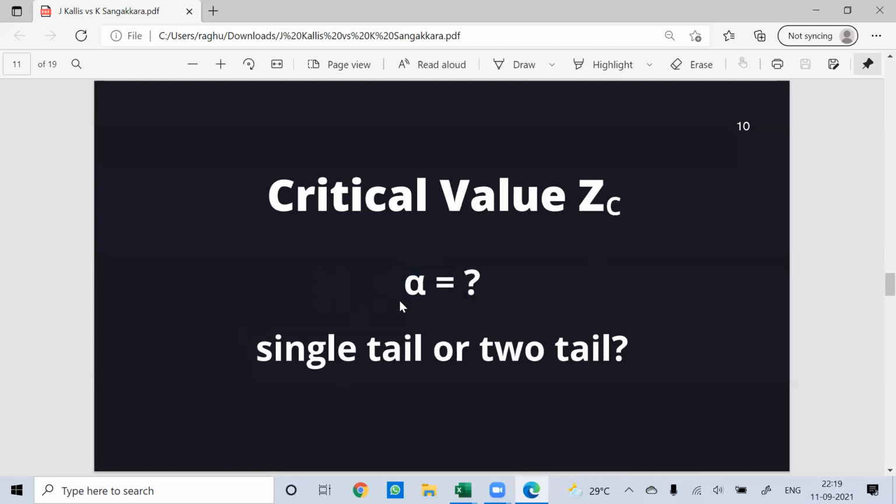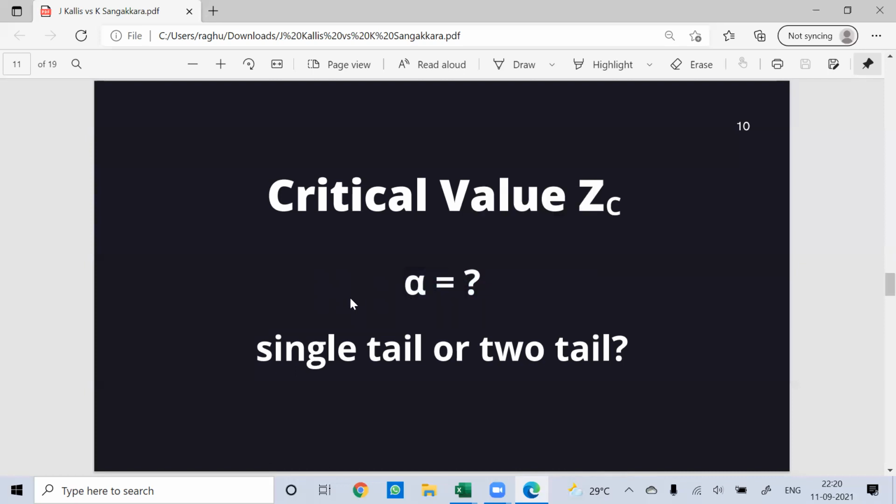Now the alpha value relates to a term called the confidence level. For example, let's say that the statistician wants a confidence level of 95%. It means that whenever the experiment is repeated 100 times, in 95 of them the inference the statistician has made should hold true. For example, if the statistician concludes that Kallis is not better than Sangakkara, and both of them play 100 matches, the statement should be valid for 95 matches. So that has to do with the alpha level.